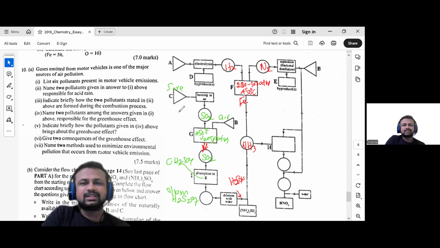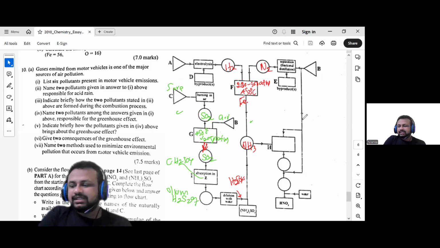Now we have achieved two industries. One remains. We can go in this direction, starting from air. Ammonia is taken out, and here we have oxygen. Ammonia reacting with oxygen results in nitrogen monoxide as the basic product.